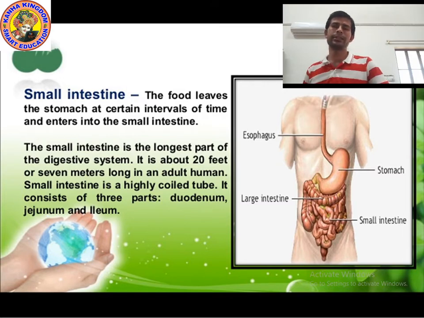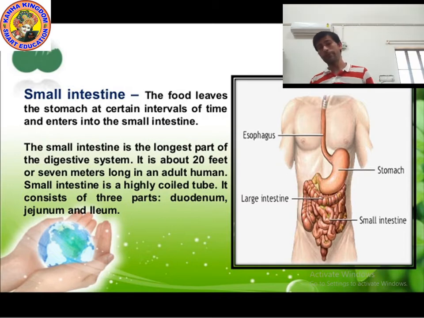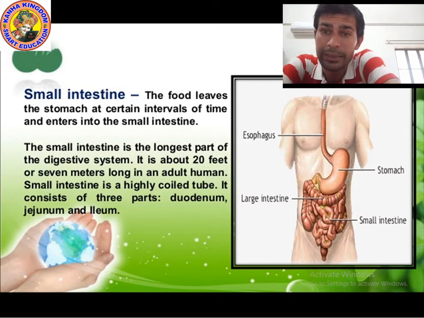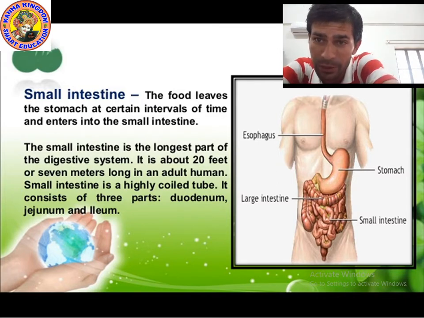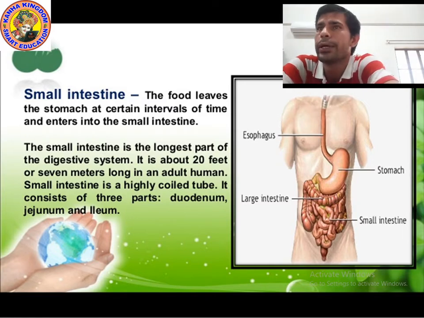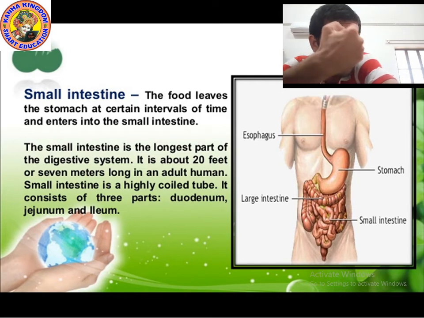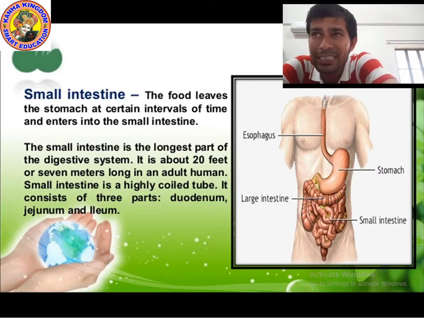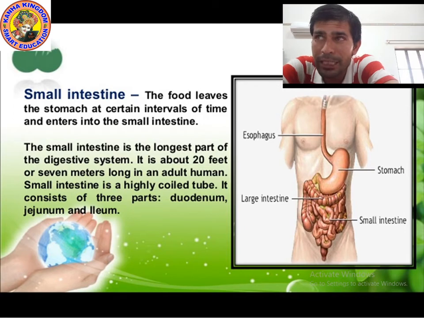20 feet is around 7 meters. So 7 meters is the actual length, and this length is for an adult human, whose age is more than 18. It is coiled, just like a snake becomes coiled in shape. So the small intestine is a highly coiled tube. You can see it in the picture. It consists of 3 parts.